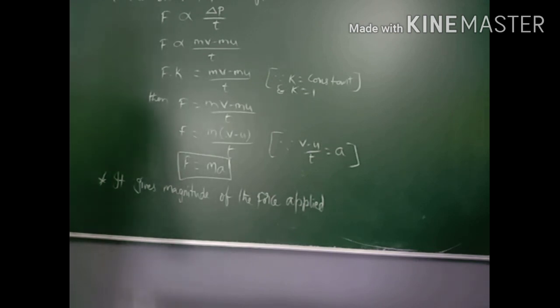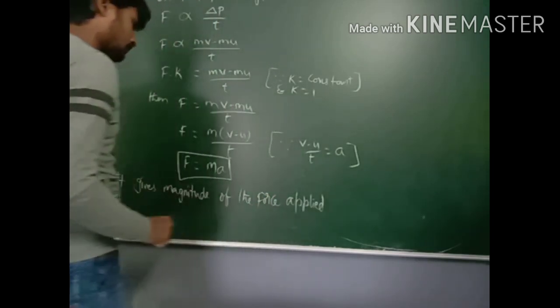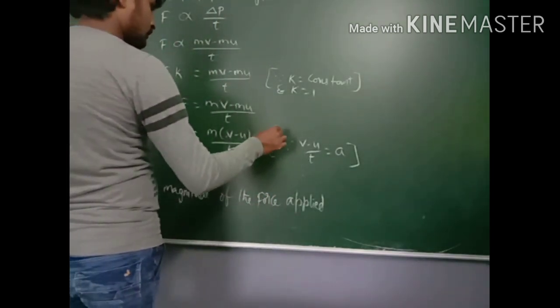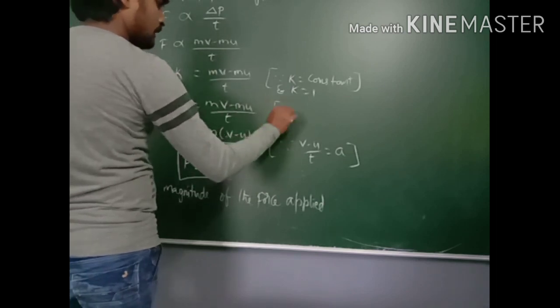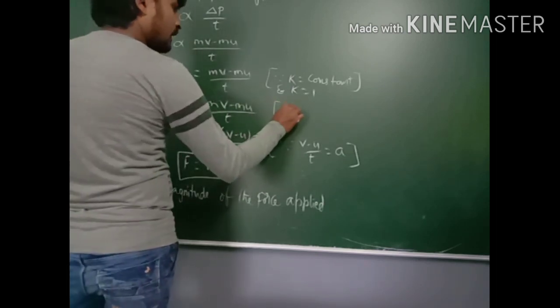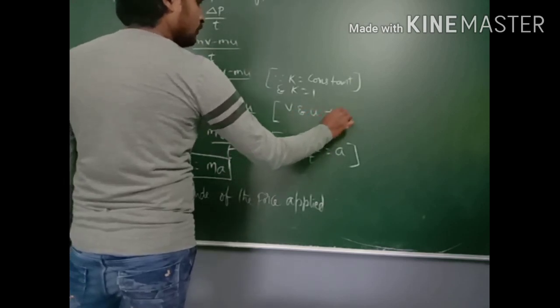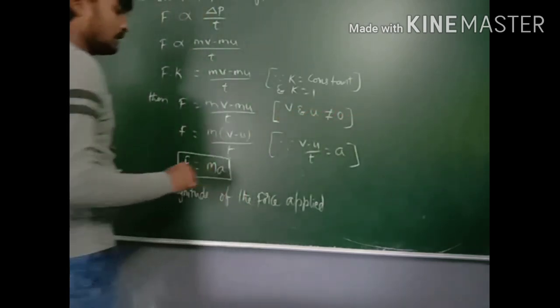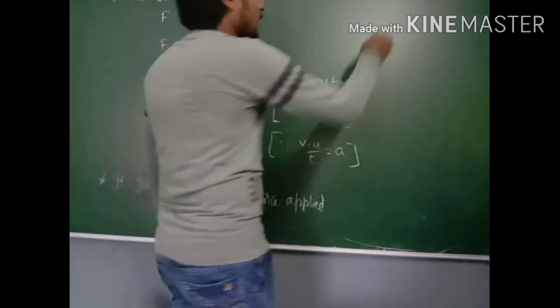So here if you observe this, and also here V and U not equal to 0. If V and U is not equal to 0, then F is equal to ma.